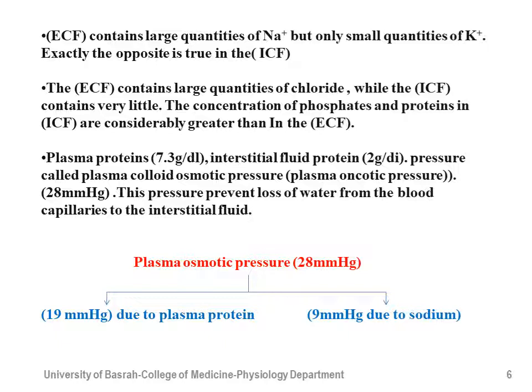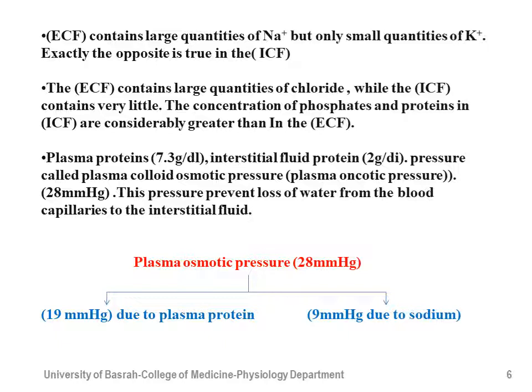The protein inside the plasma is much more than the protein inside the interstitial fluid, which surrounds the cells and is about 2 gram per deciliter. Wherever the protein is present, it is related to what is called the osmotic pressure, or oncotic pressure. The protein in the plasma is responsible for the plasma osmotic or plasma oncotic pressure, and the protein in the interstitial fluid is responsible for the interstitial osmotic pressure or interstitial oncotic pressure.